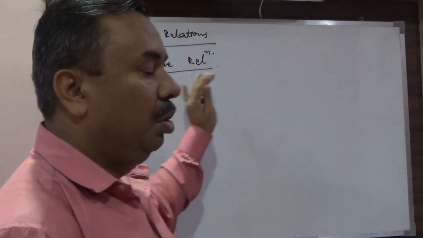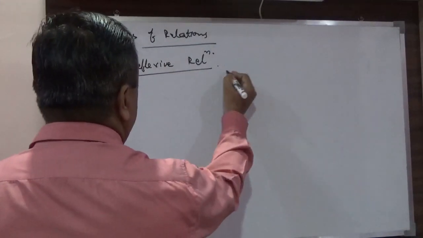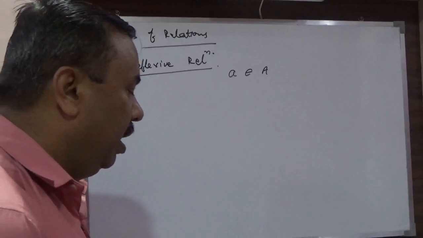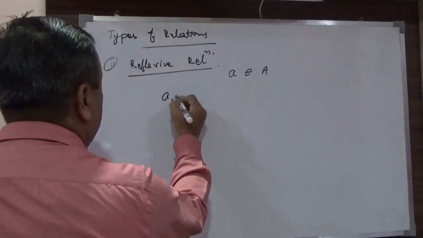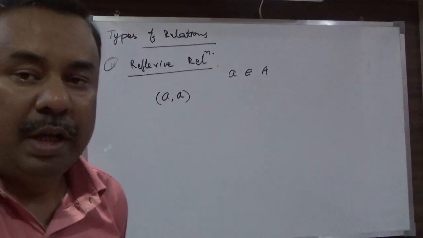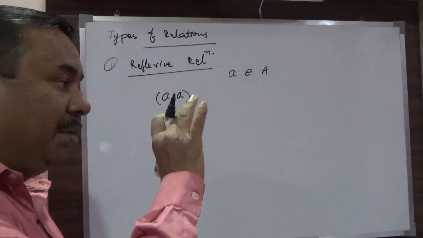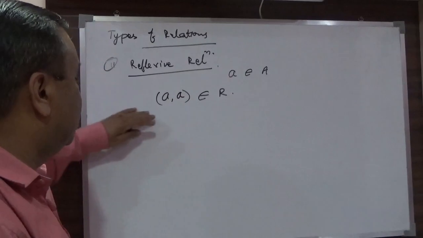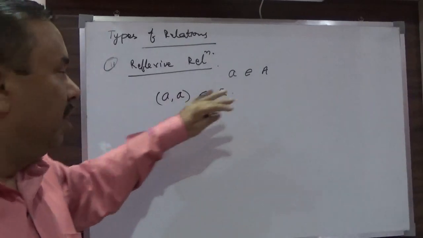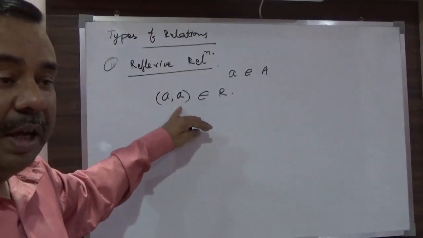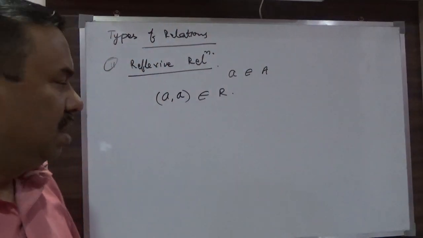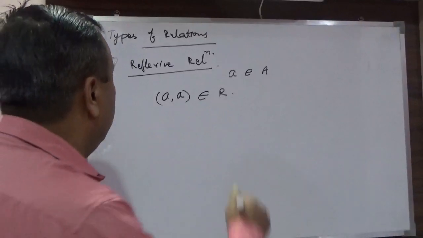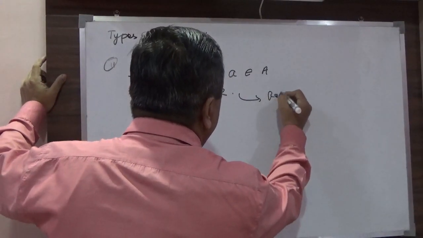For any set A, any element a belonging to A, the pair (a, a) belongs to R. If the first element is a, the second element is also a, and this mostly happens when it is A cross A. If this is a relation, then it is called a reflexive relation.